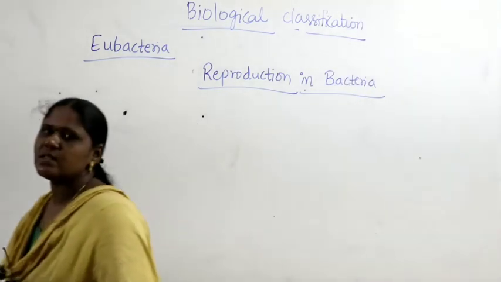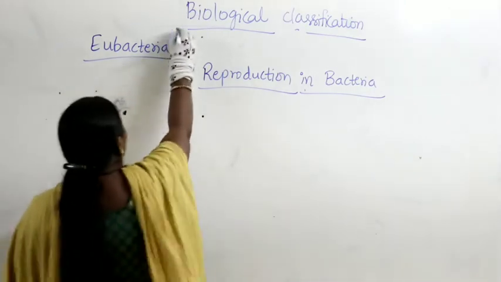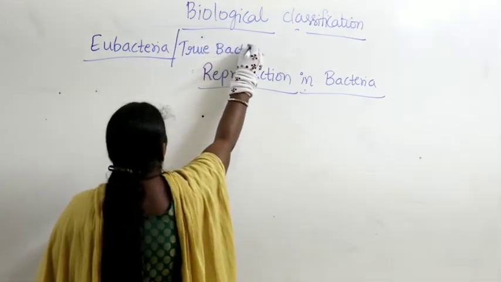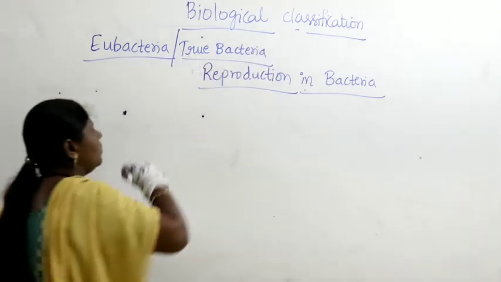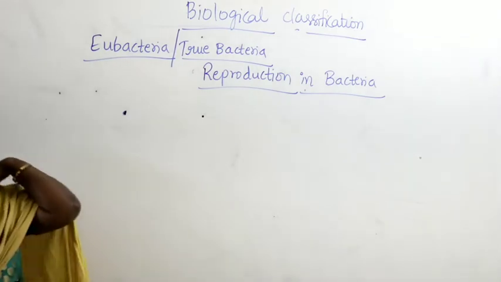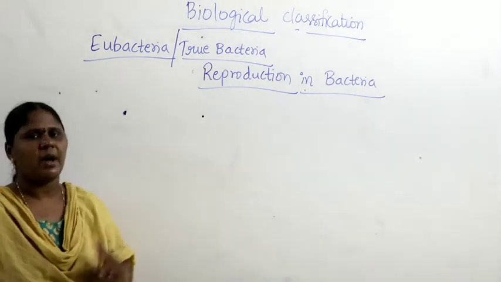Before we discuss the process of reproduction in bacteria, you know that eubacteria are called true bacteria. So after we discuss classifications, let us take a little introduction part, and then we will go to reproduction in bacteria.